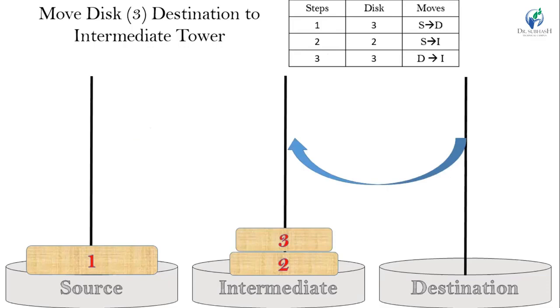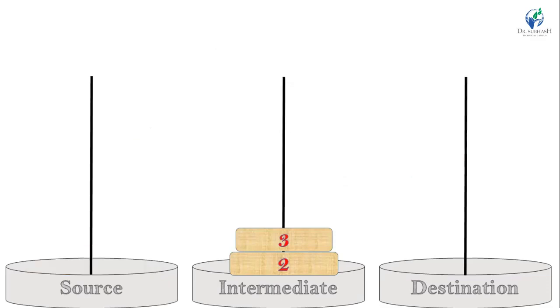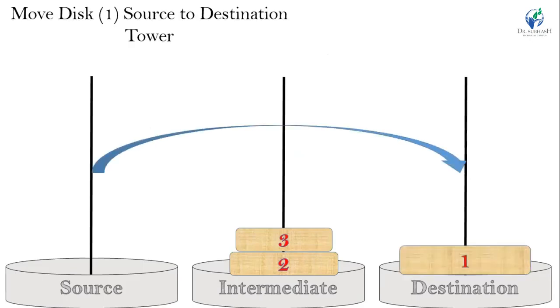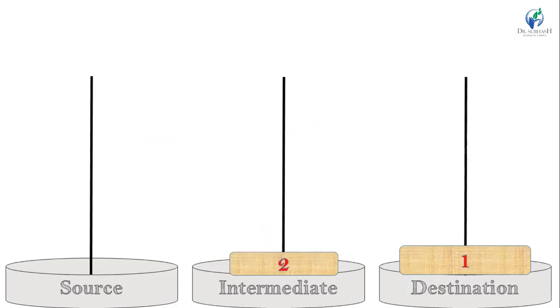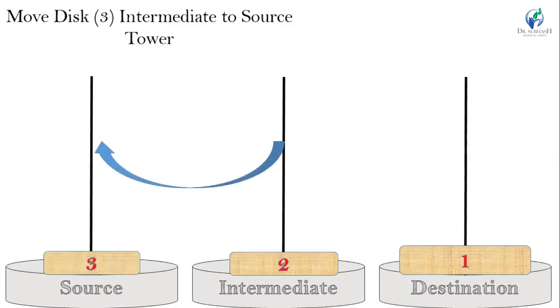Now, next step is move disk 1 from source to destination tower. So, in our fourth step, we select disk 1 and move it from source to destination tower. Now, next step is move disk 3 from intermediate to source tower.